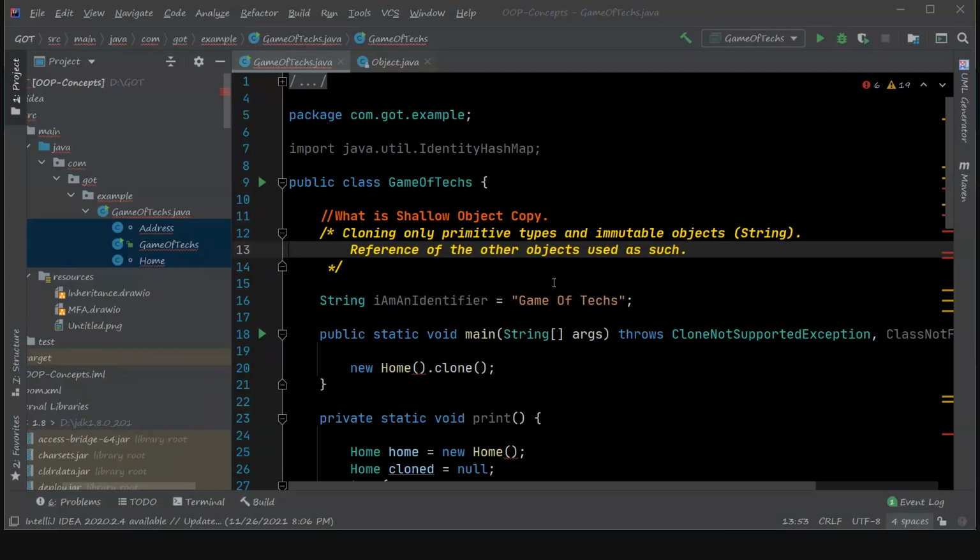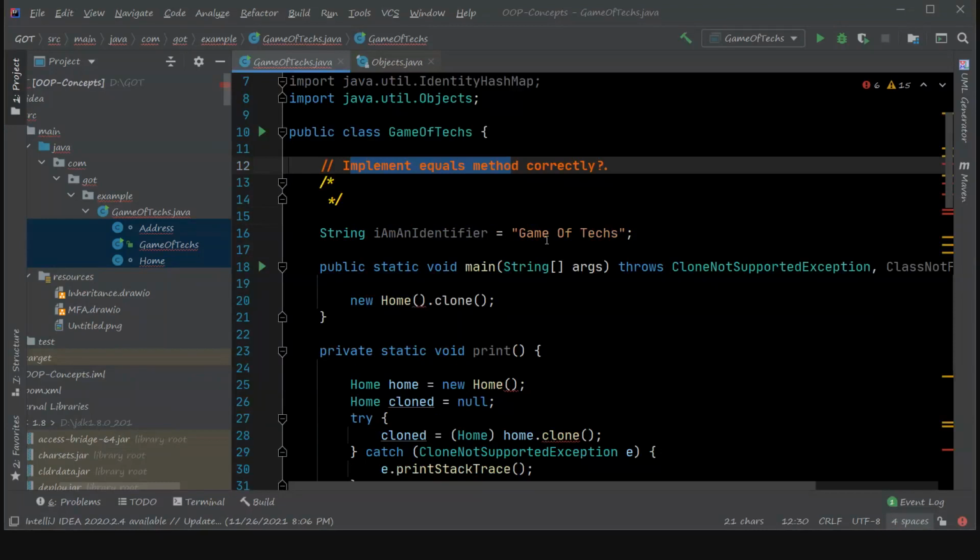For example, if your object has a reference to another object, when you clone the object, if you are not replicating that referenced object, instead of replicating the state of that object you are just using the same reference in your new cloned object, then that kind of cloning is called shallow object copy, or shallow cloning. The other type of cloning is deep cloning or deep copy. Shallow copy and deep copy both have their own advantages and disadvantages. So this is called shallow copy. I hope you understand that.